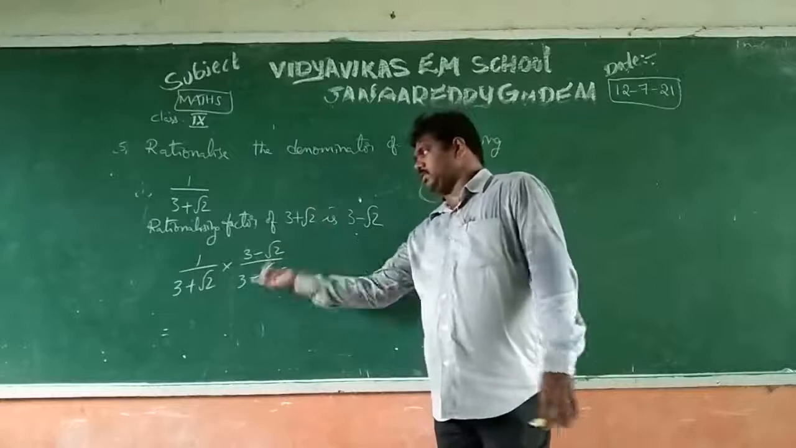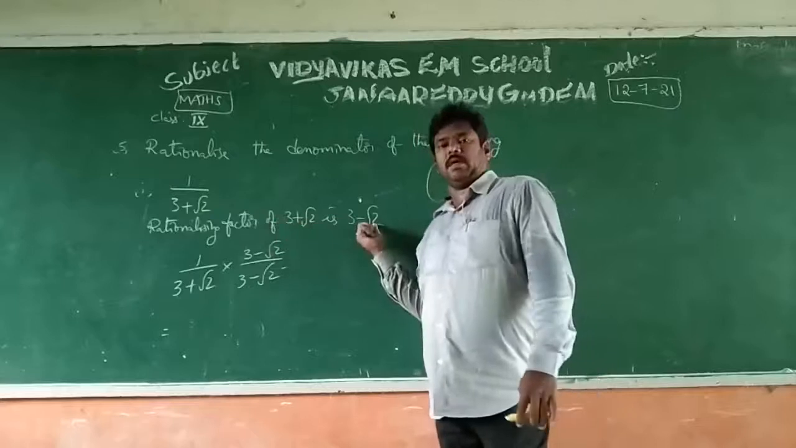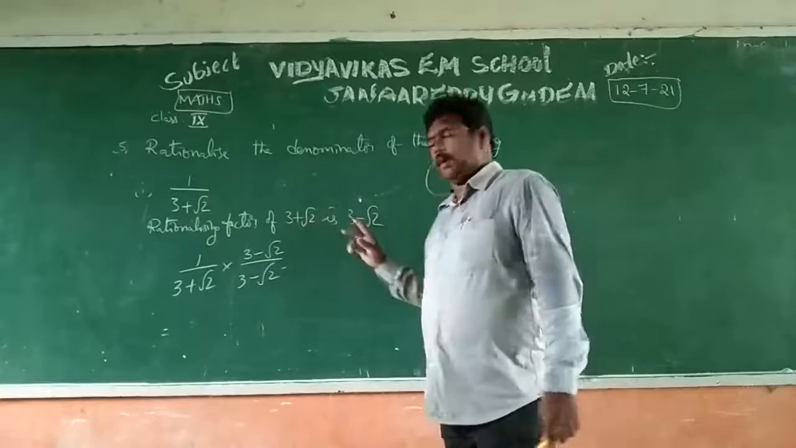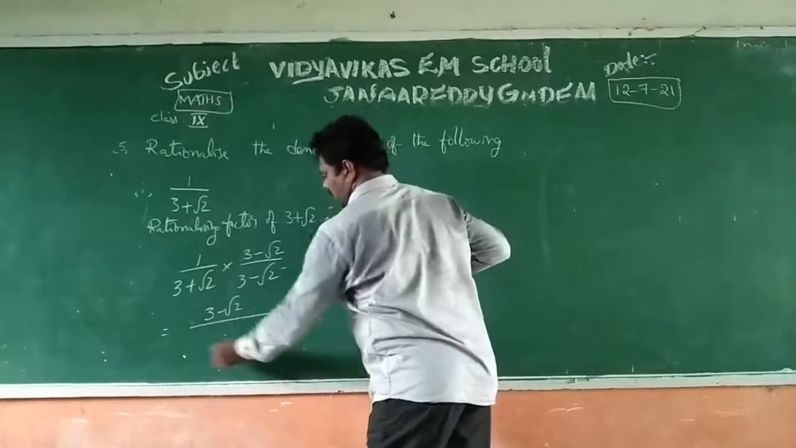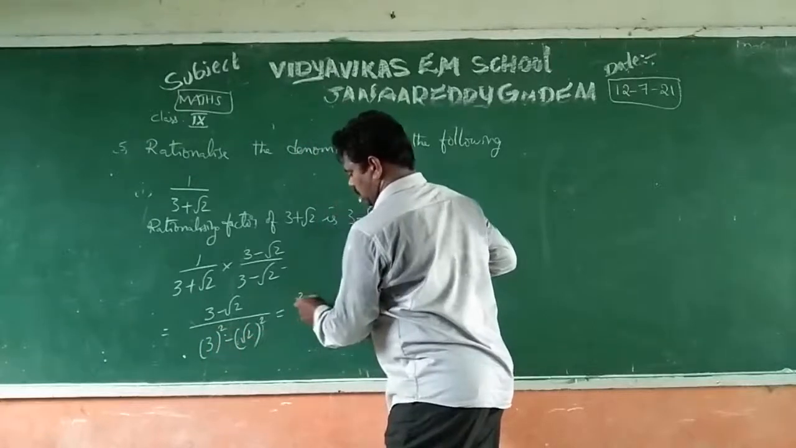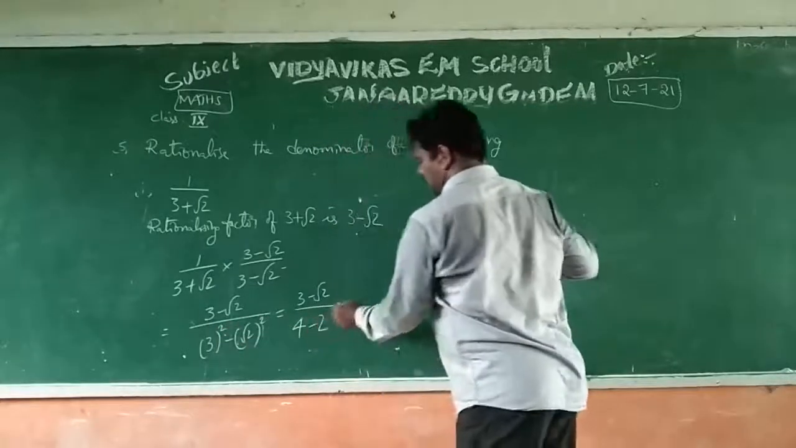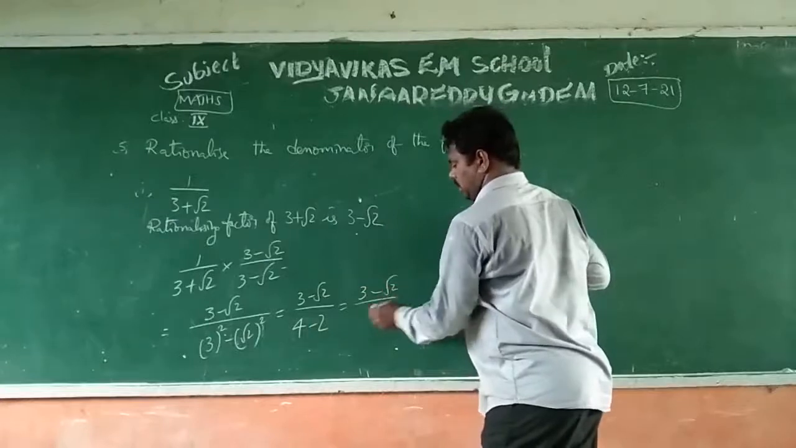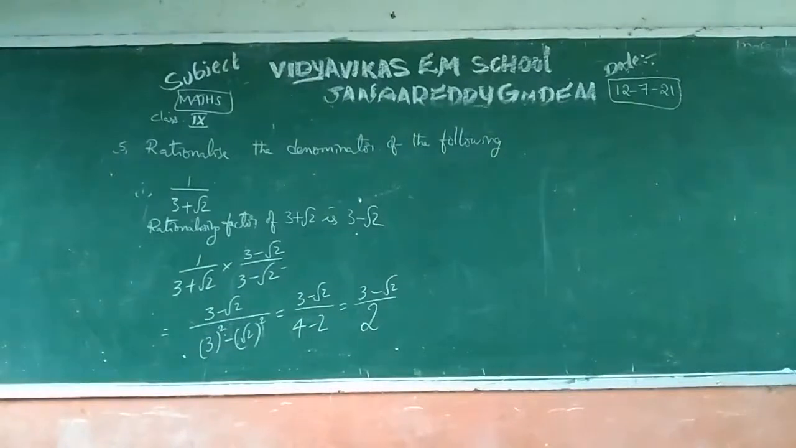If you are rationalizing, first you should identify the rationalizing factor. For 3 plus root 2, the rationalizing factor is 3 minus root 2, and multiply and divide with 3 minus root 2. Now the numerator is 3 minus root 2 and the denominator, in a plus b into a minus b form, is 3 square minus root 2 whole square. 3 square is 9 and root 2 whole square is 2, so we get 3 minus root 2 by 7, whatever the value is. You should convert the denominator into a rational number. That is the concept.